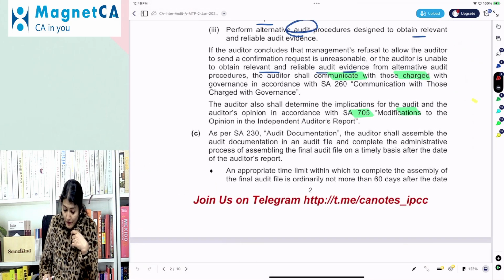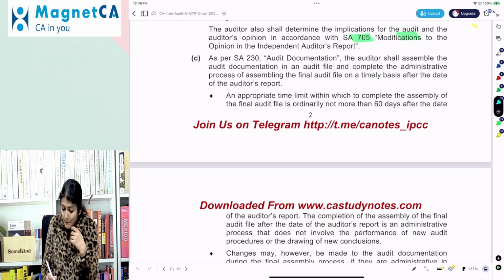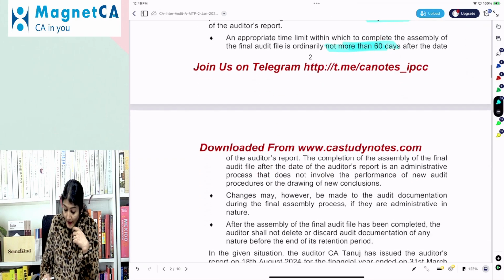So again, assembly of the final audit file has to be completed on a timely basis, not more than 60 days.